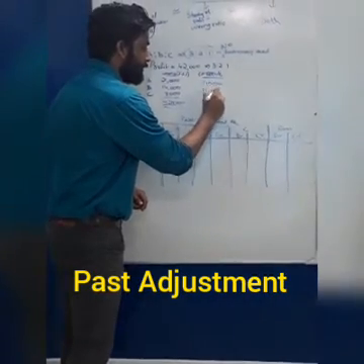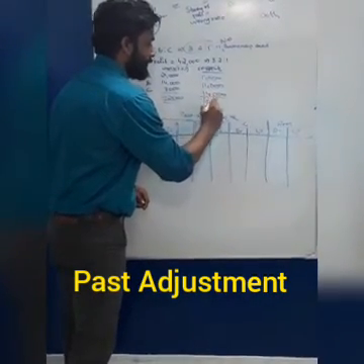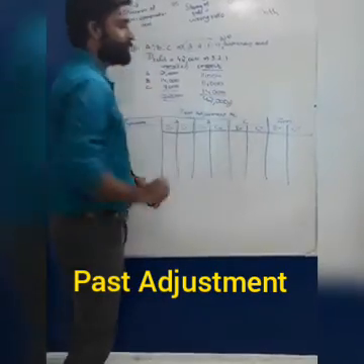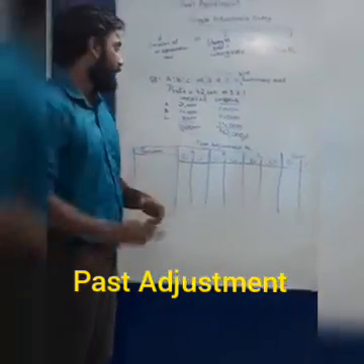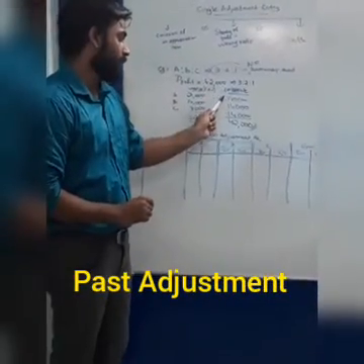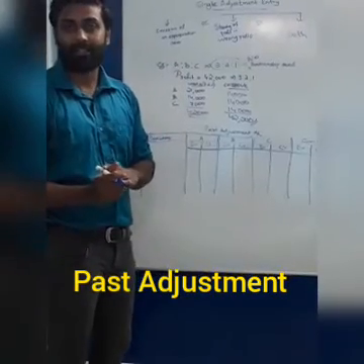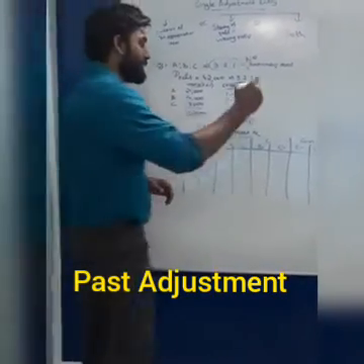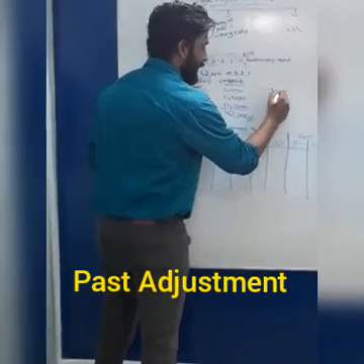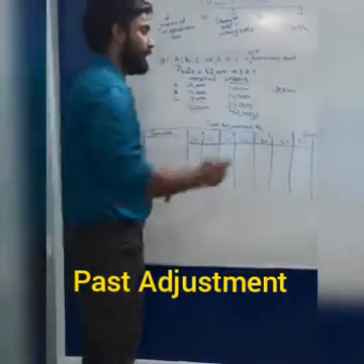Total 42,000. But A took 21,000. Actual to be shared was 14,000. A got 7,000 excess.